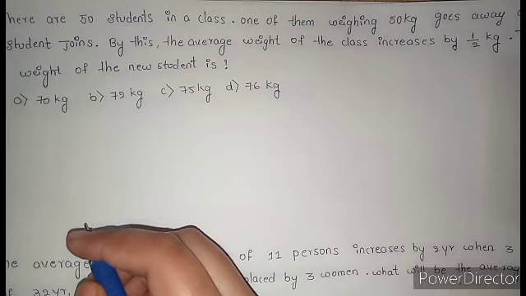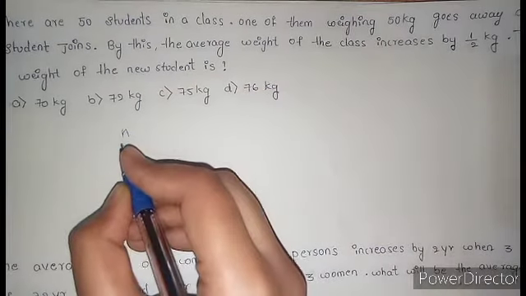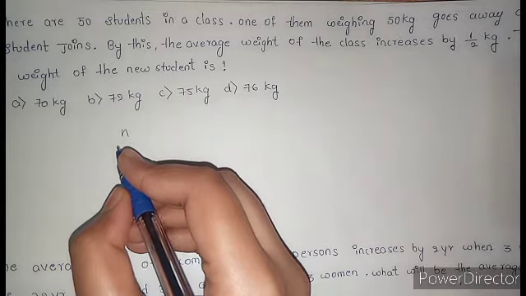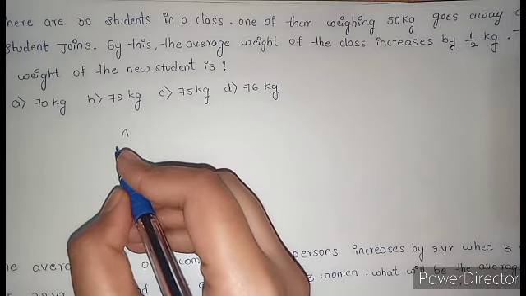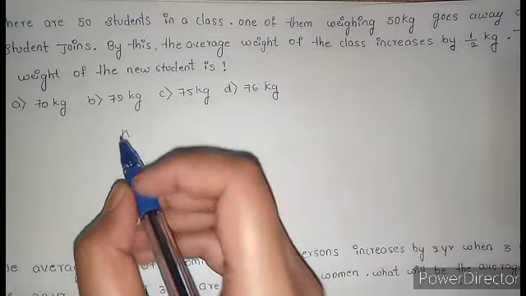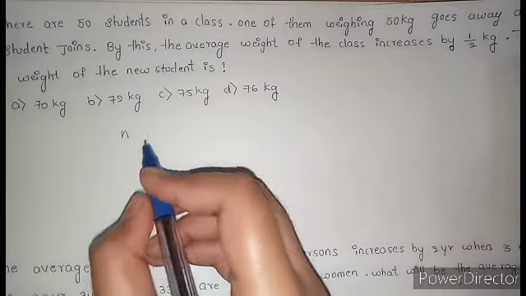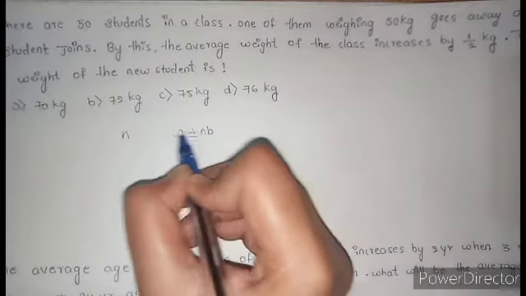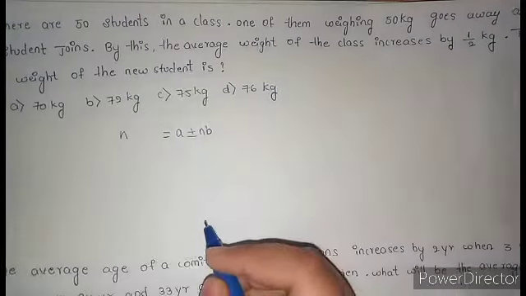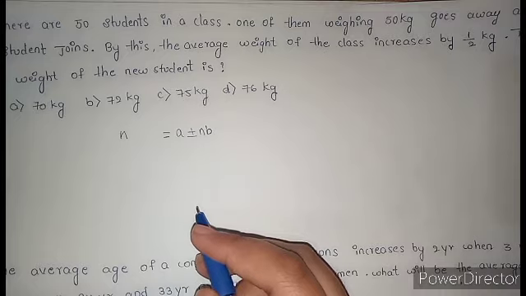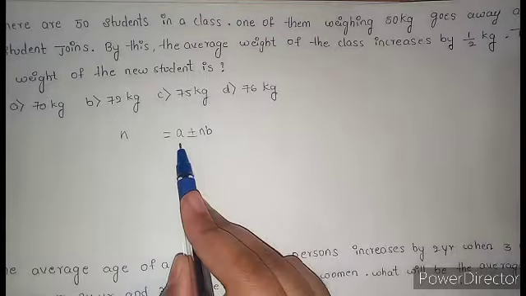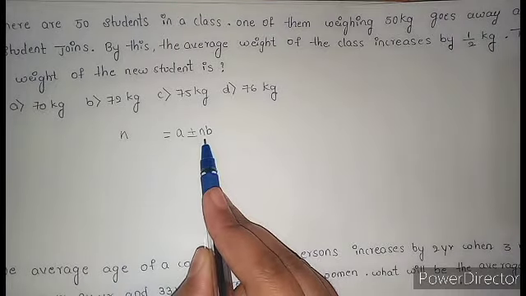If we get a question that n persons or their ages, students, in that any one person leaves the group and another person comes in that place, so that their average increases or decreases, then we have the formula A plus or minus NB to know the weight of that new student or person. To know the weight of the new person or student, anything, we have the formula A plus or minus NB, where